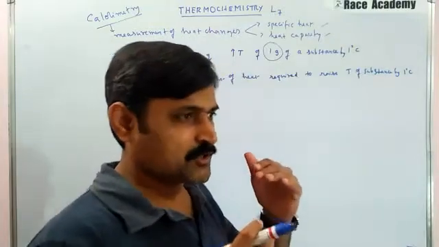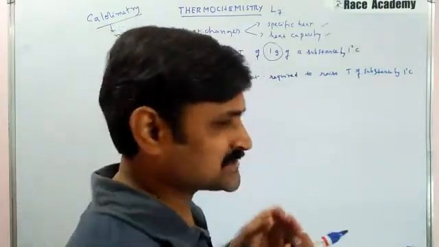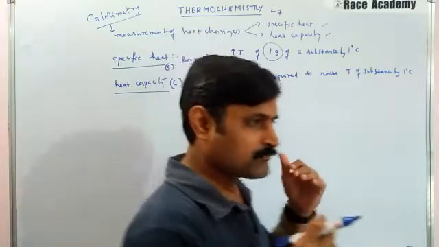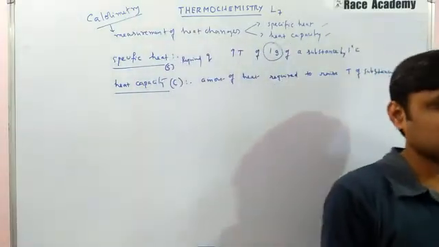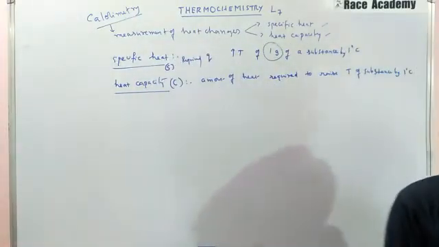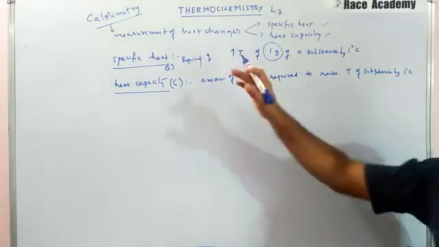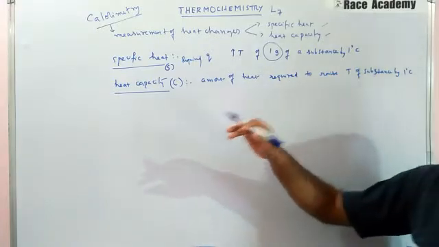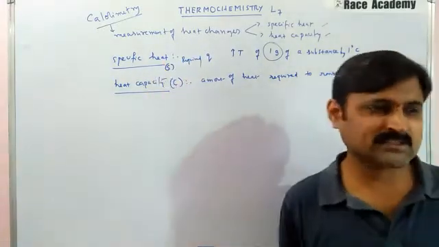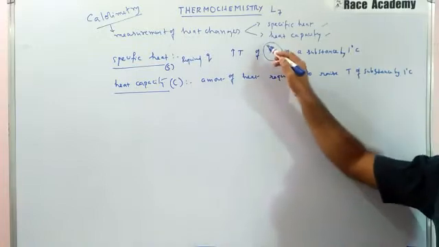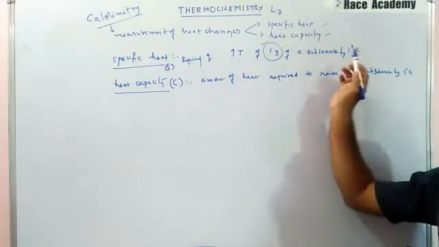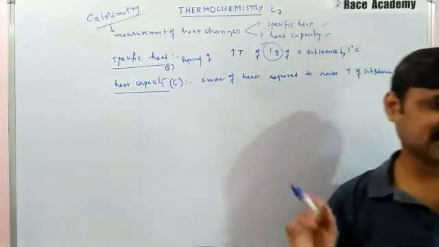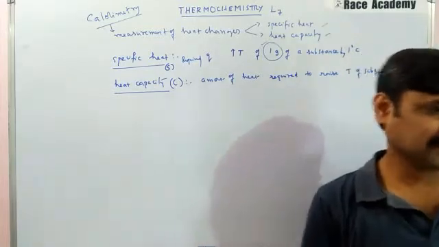Raising the temperature of a substance by 1 degree Celsius, how much heat is supplied to that, we call it the heat capacity. But here the point is very clear: specific heat requires the condition of 1 gram of the substance raised by 1 degree, but here there is no such thing. This is an object we can take, right?